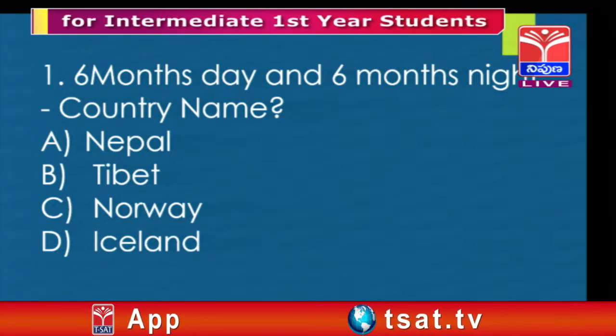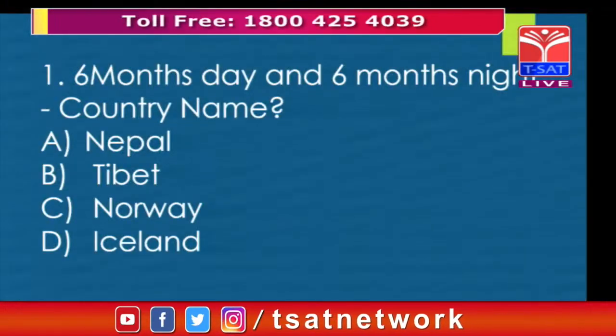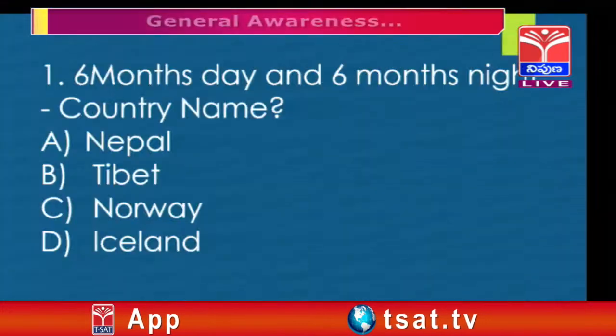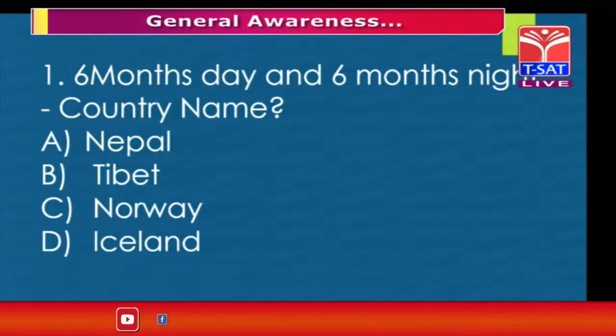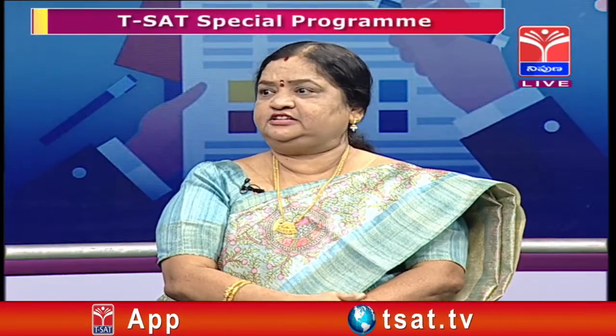Which country experiences in a year 6 months of day and 6 months of night, meaning the number of days and nights are equal? Four options are given: Nepal, Tibet, Norway, and Iceland. Generally, which option is correct? Suseela madam, which option is correct, and how? I say it is Norway, sir.